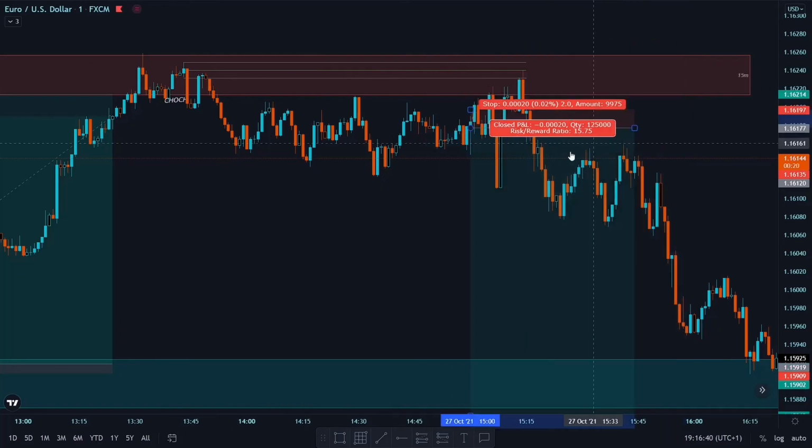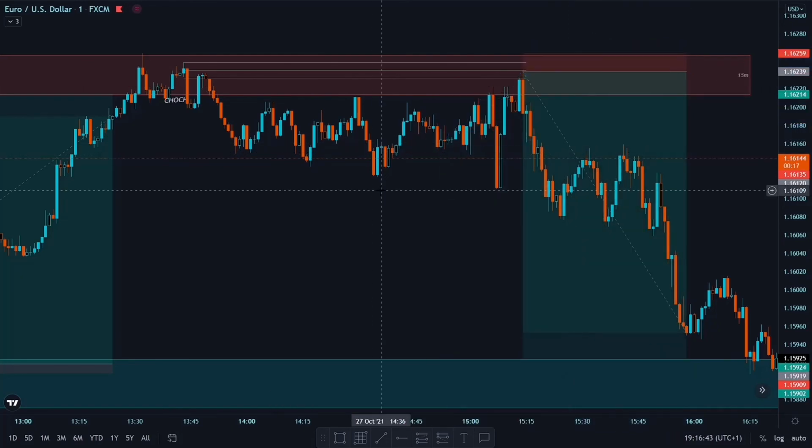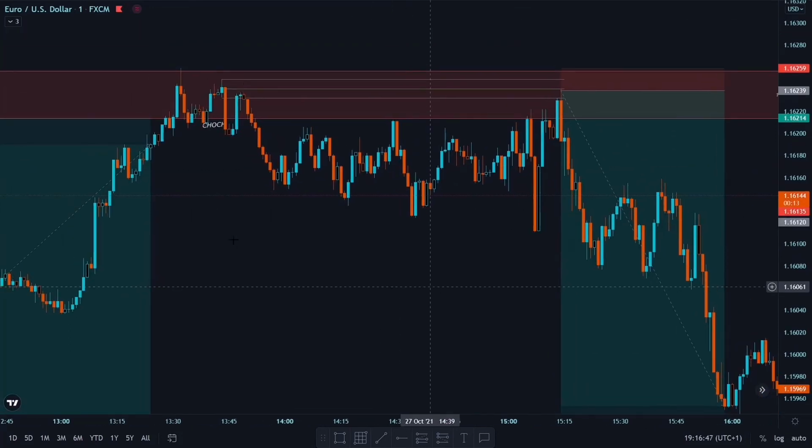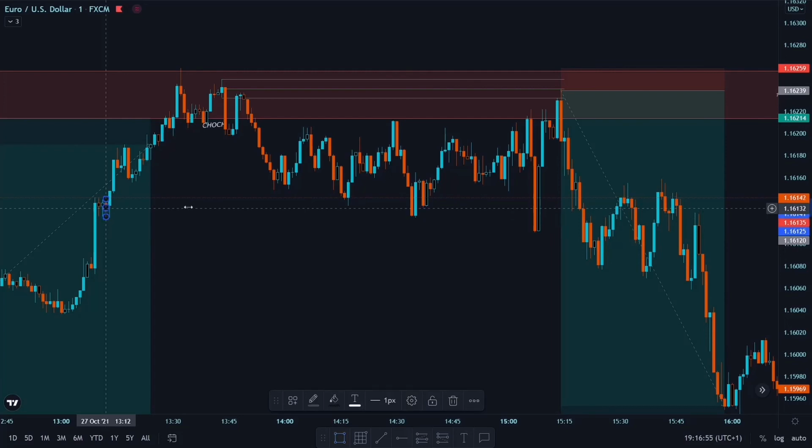Also, before this trade I placed another trade here, as we get a flip here. We have our demand zone here.